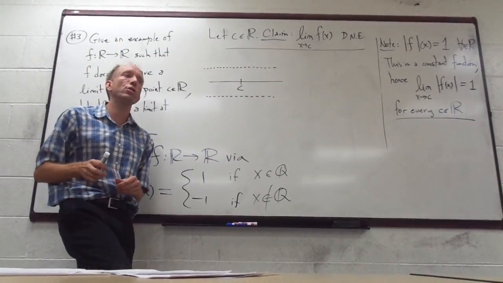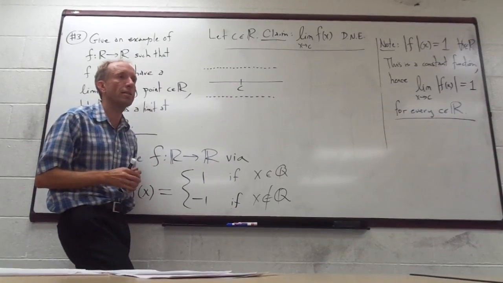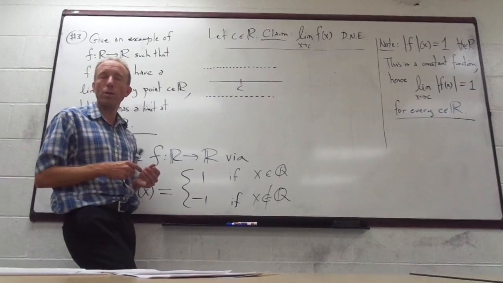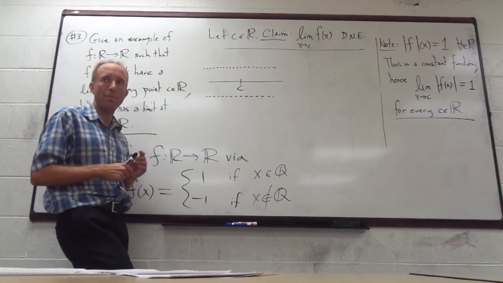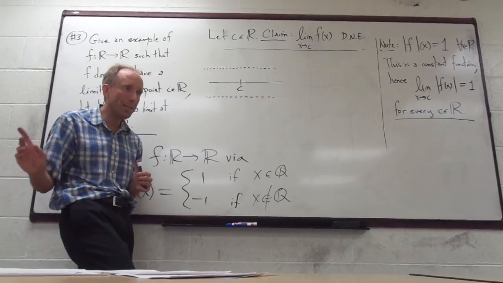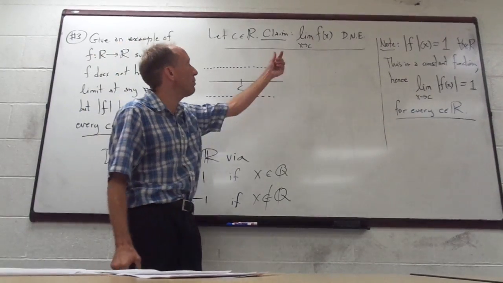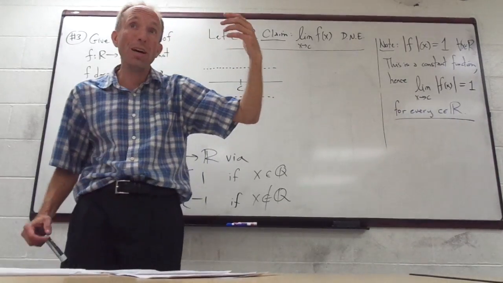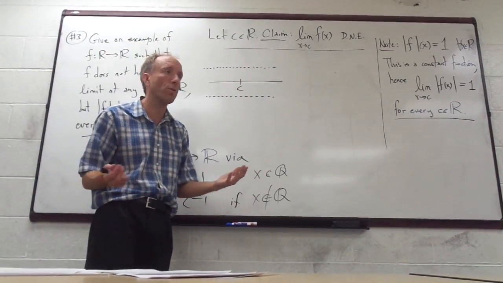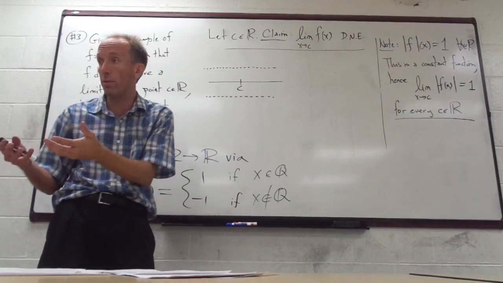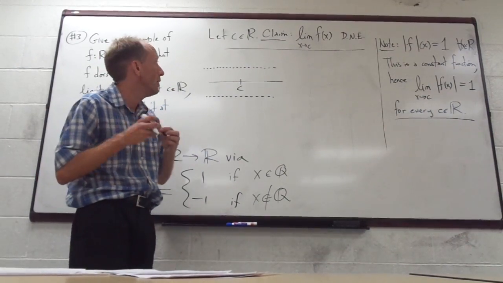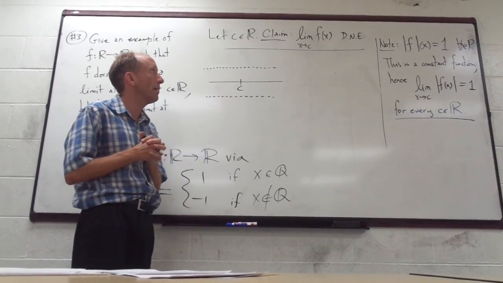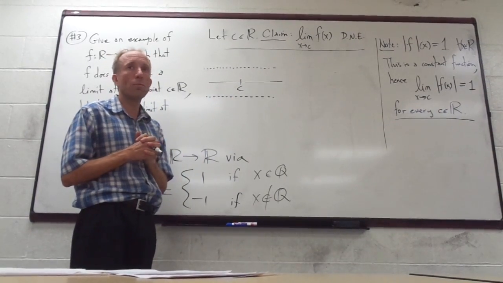Just in general, this is something important for the test. How do you prove that limits of functions don't exist? What's our standard go-to method? Sequences, using sequences, exactly. What we need is a sequence of points that converges to C, but then the image of that sequence does not converge, or two sequences converging to two different things, that would be fine as well. So can somebody tell me how I'm going to get a sequence that converges to C that I can work with?